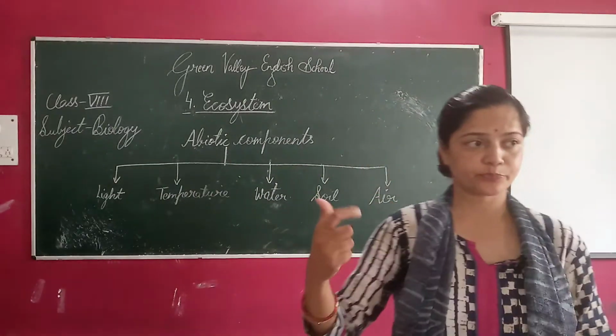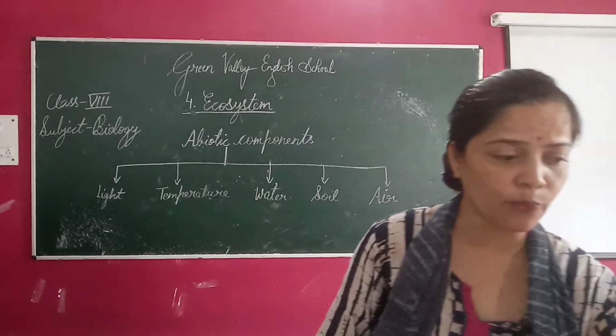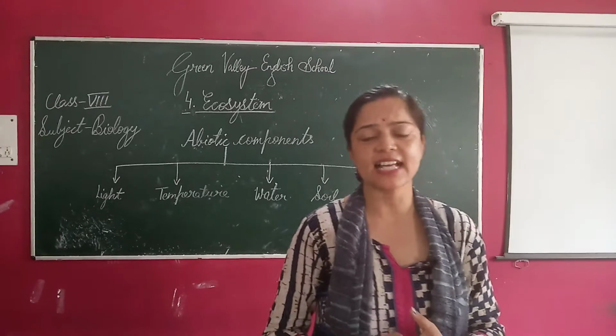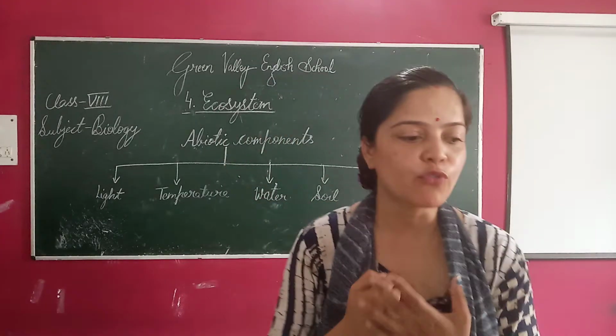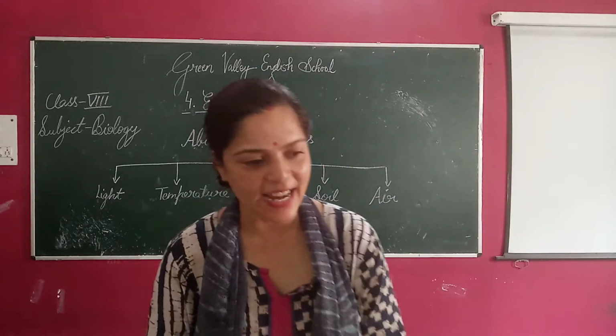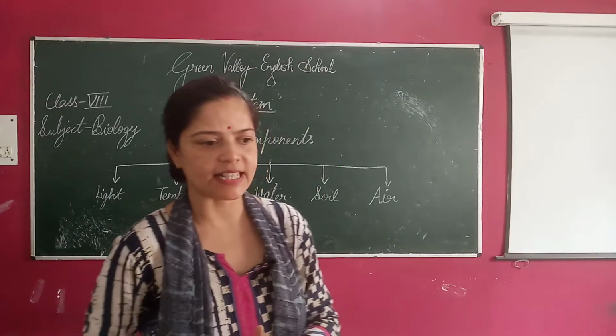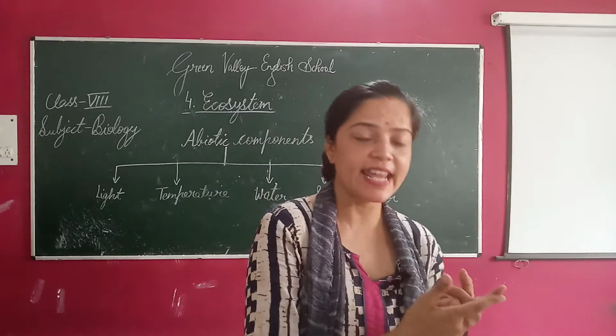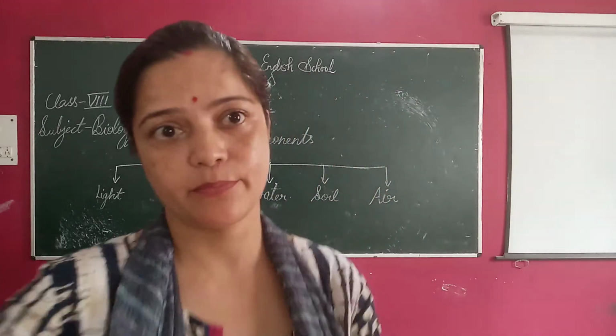Now, air. As I told you, air is a mixture of many gases. These gases are important for the existence of life. All living organisms use oxygen present in the air for respiration.